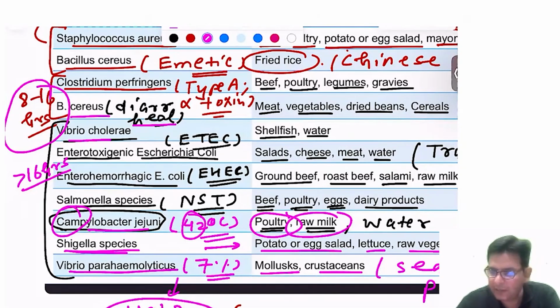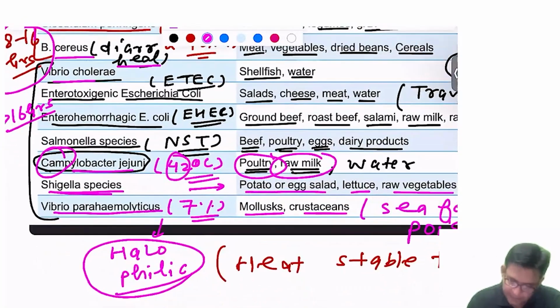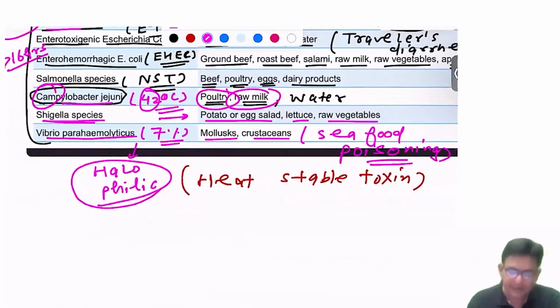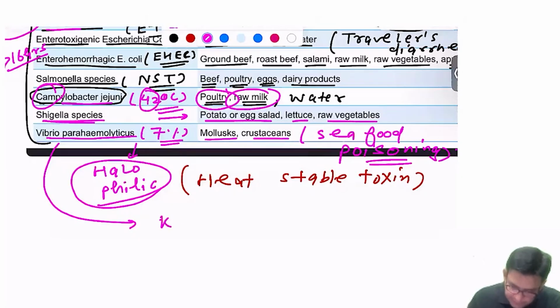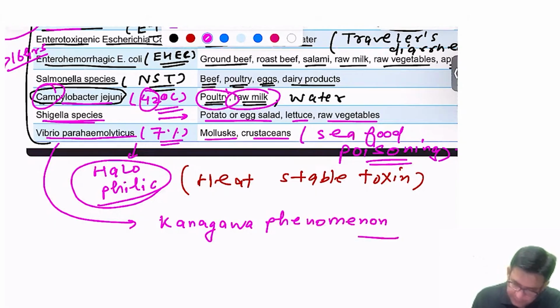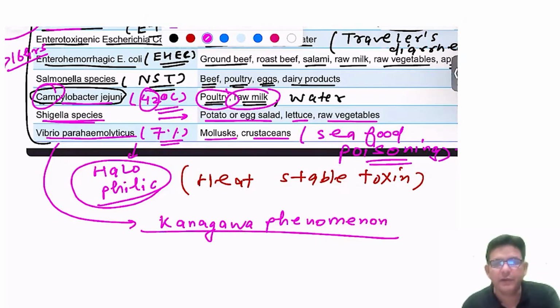Vibrio parahaemolyticus. And this Vibrio parahaemolyticus, guys, they can ask, it associates with seafood poisoning. And nowadays they are asking a question about which particular phenomenon is observed in this. There is a phenomenon being observed, and you remember its name: the Kanagawa phenomenon. And what is the Kanagawa phenomenon? It is enhanced beta hemolysis.